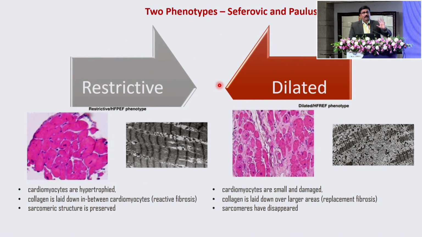But this concept is not accepted by everybody. The Seferovic and Paulus article has clearly said there could be 2 types of diabetic cardiomyopathy. One is the restrictive phenotype and the dilated phenotype without the restrictive happening. That can also happen. So what is the difference? Histopathologically, herein there is a reactive fibrosis in the restrictive type, whereas it's a replacement fibrosis. The cardiomyocyte is gone, the LV dilates and produces severe LV systolic dysfunction. So there's a pathological difference which can happen. Both can happen in patients with diabetes.